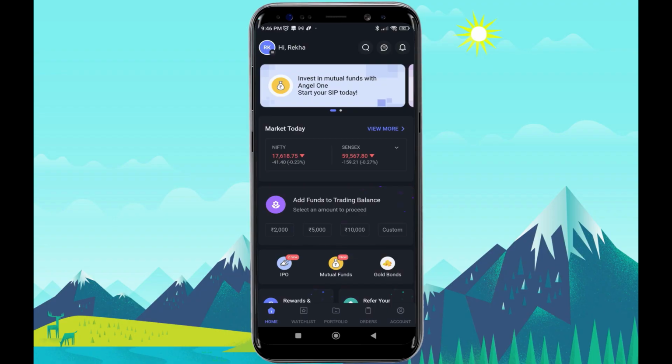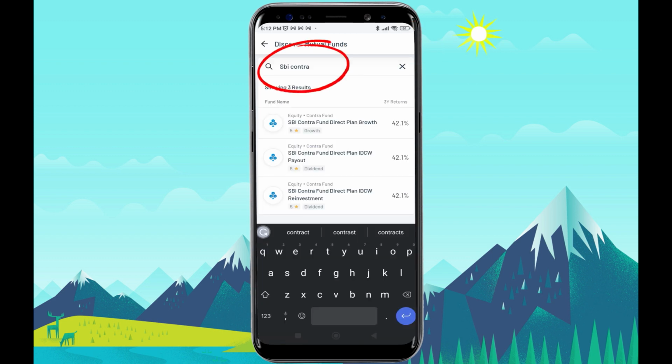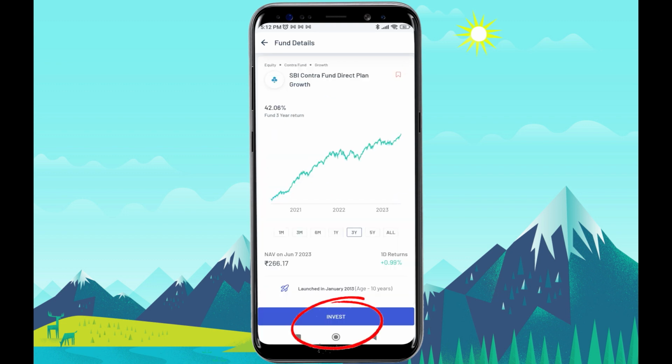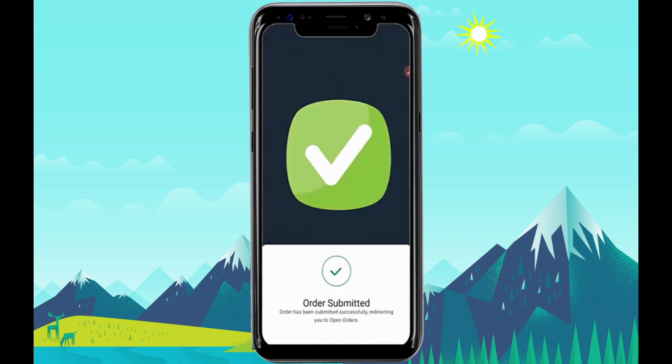And to invest in the direct plan of this mutual fund, you must log into the Angel One app, click on the mutual fund icon in the dashboard and click on the search icon in the top right-hand corner and enter the mutual fund name here. After that, select the right mutual fund scheme, and after your analysis, press the invest button to invest in this mutual fund, enter the lump sum or SIP amount, and then make payment from your linked bank account via net banking, UPI or Google Pay, and your mutual fund order is executed.